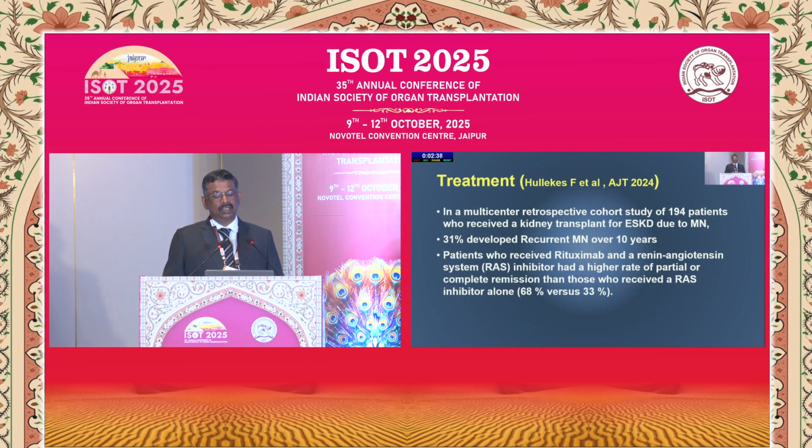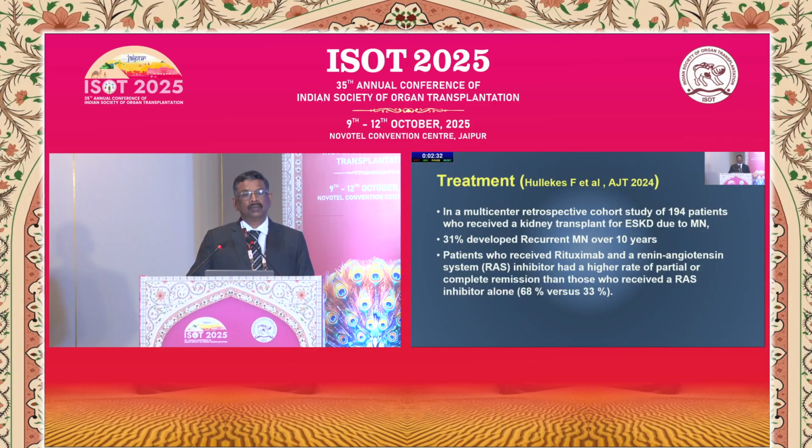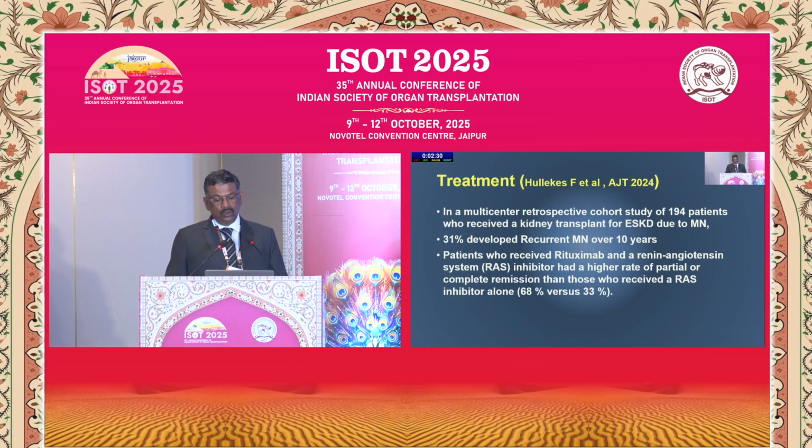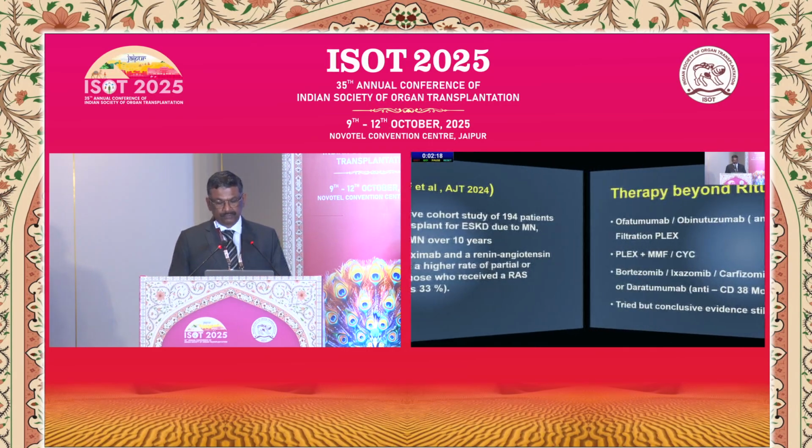One more study published in AJT 2024, there 31% of patients developed recurrent membranous over 10 years, and those patients who had rituximab along with supportive measures had a higher rate of partial or complete remission, that was 68%, as compared to supportive therapy, which was only 33%.